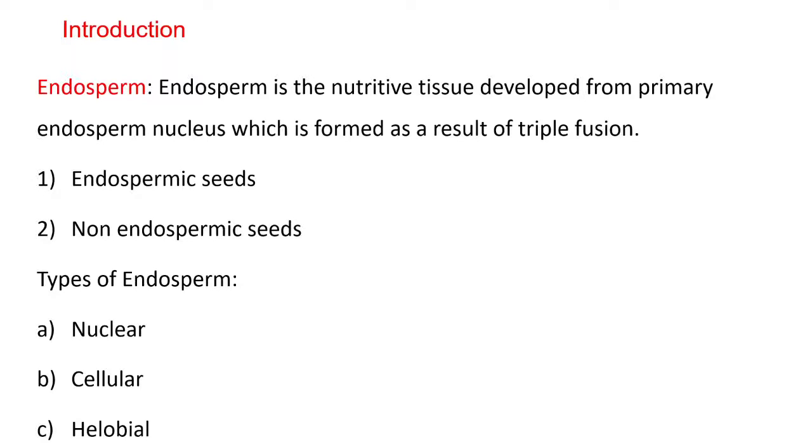In those angiosperms where endosperm develops, it may or may not be preserved in mature seeds. The endosperm development of seed begins with the division of the primary endosperm nucleus, followed by the emergence of embryo. On the basis of presence or absence of endosperm in mature seed, the seeds are broadly classified into two types, that is endospermic seed and non-endospermic seed.